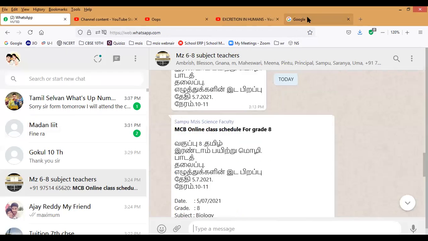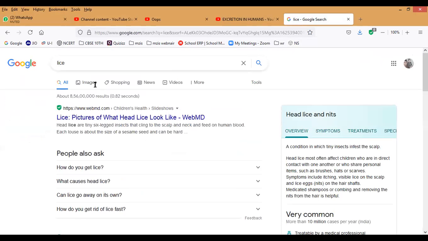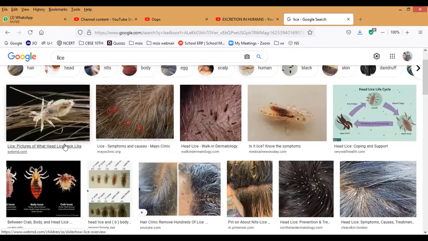Lice. So this is what lice are. You want to see which is head lice and nits. This is what the lice, which is present inside our hair. Do you know, Mari? You can ask your sister or somebody how much pain it causes. It looks almost transparent and it will suck our blood.